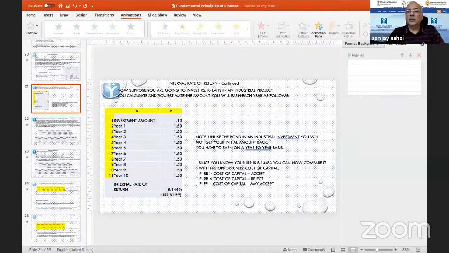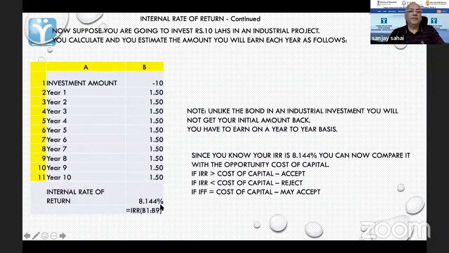I'll show it to you here. See, if I want to calculate IRR, you type all these. You type equal to IRR, open brackets. You select from minus 10 up to 150. That means from B1 to B11, if you select, close bracket, type enter, you will get your IRR. Okay.